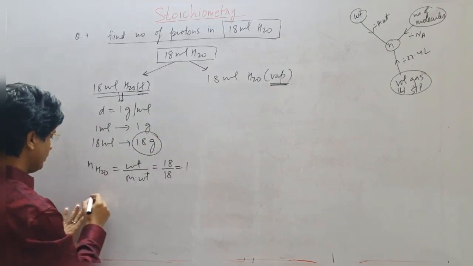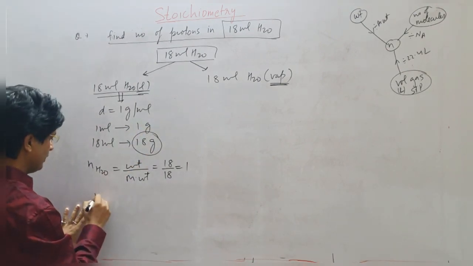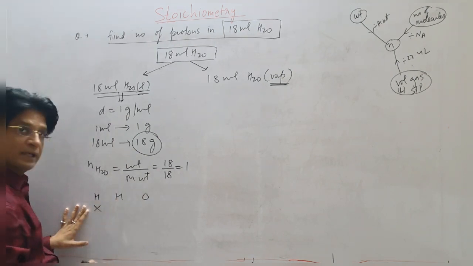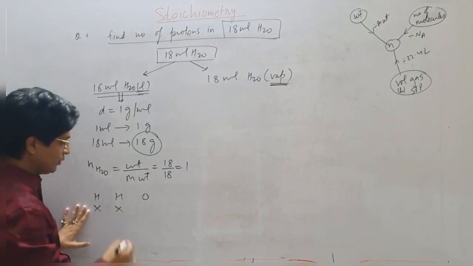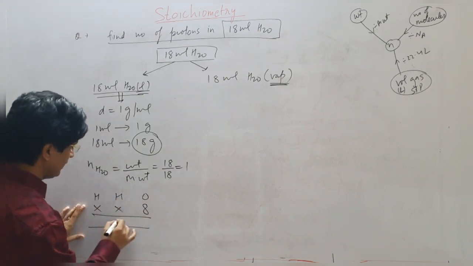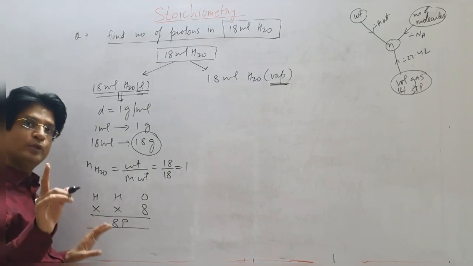Now see, I know that in H2O, there is no proton in hydrogen, and 8 protons in oxygen. So in total I have got 8 protons in 1 molecule of H2O.